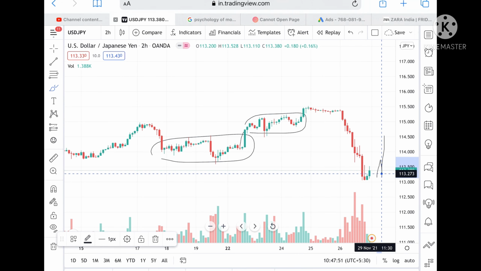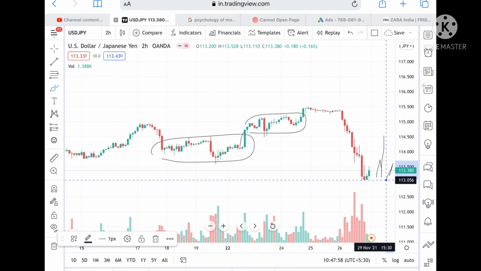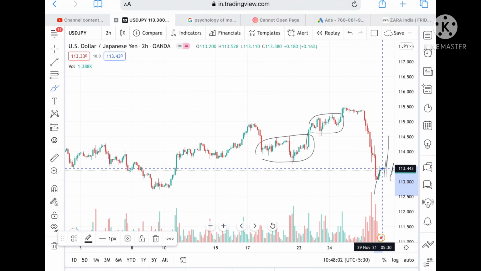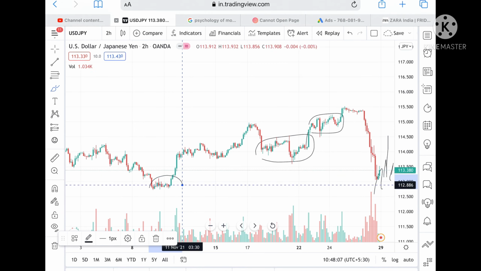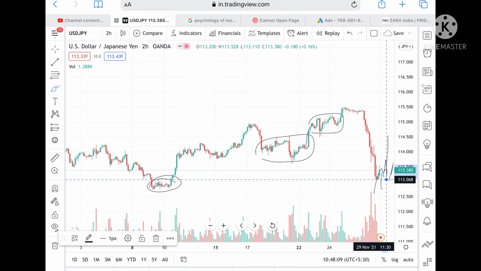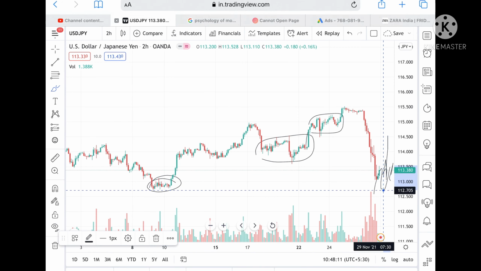But suppose if the price didn't sustain this level, then we can see a level of 113.273, and if the price goes below this level, then we can see a level 113.044. Okay, and if it goes below this level, then we can see a level of 112.766, and this is the particular range it can come, and this level is already tested, so we can see it can go to a level